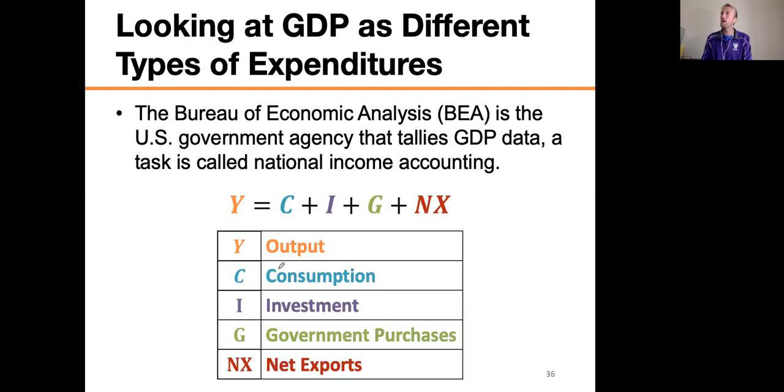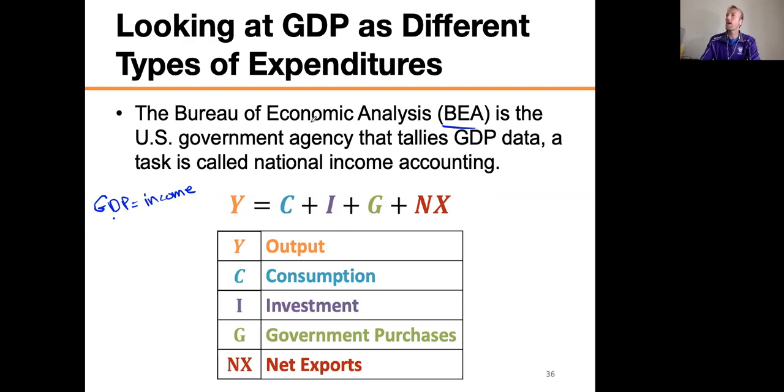All right, so when we think about how we put this together, first of all, the BEA, the Bureau of Economic Analysis, is the US government agency that tallies the GDP data, and they call it national income accounting. One other thing that's really interesting about GDP, don't forget that GDP is simultaneously equal to the expenditures, but it's also equal to everybody's income. If you added up everybody's income in the entire United States, the number that you would get would be GDP. It would also be the amount of money that everybody spent. Because on the economy level, every dollar that's spent as expenditure, somebody else sees as income. So income equals expenditure at a national level.